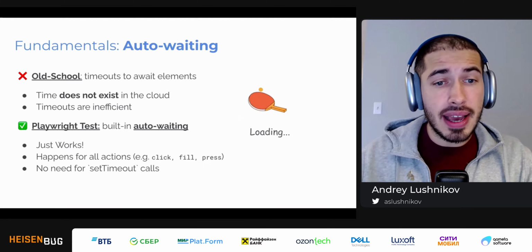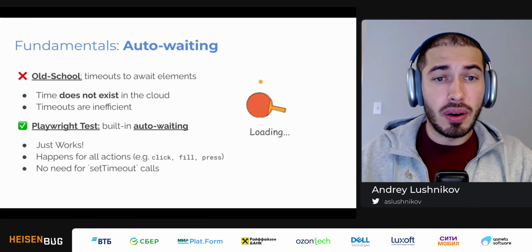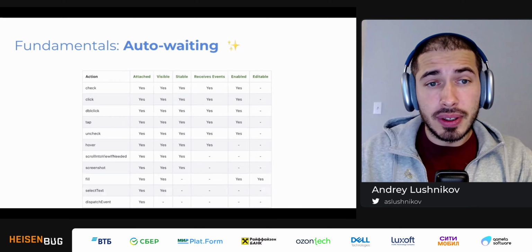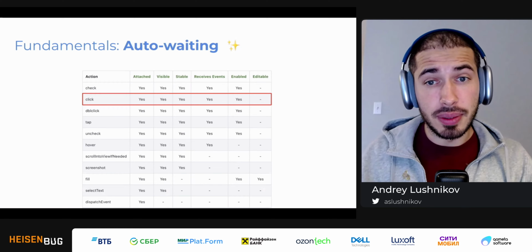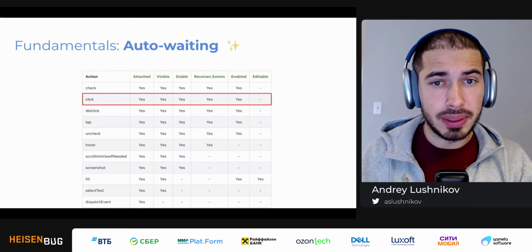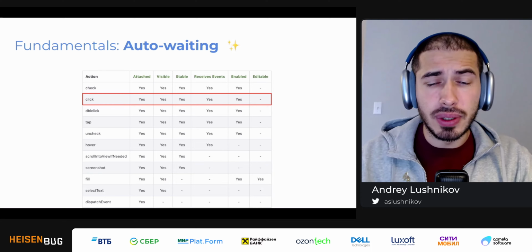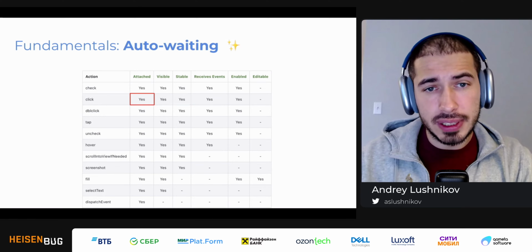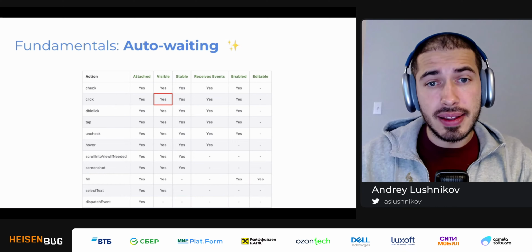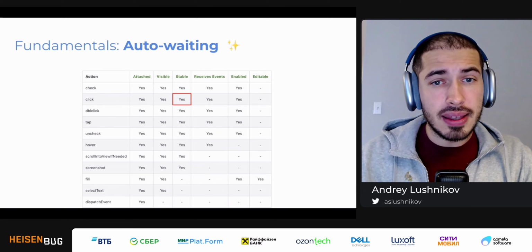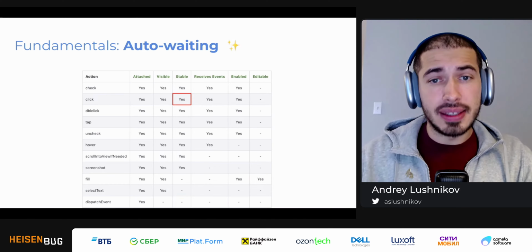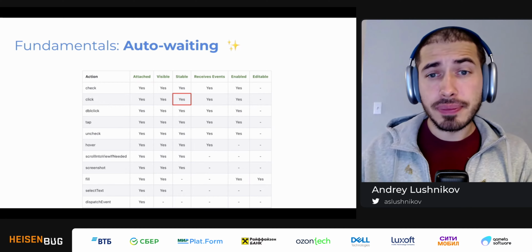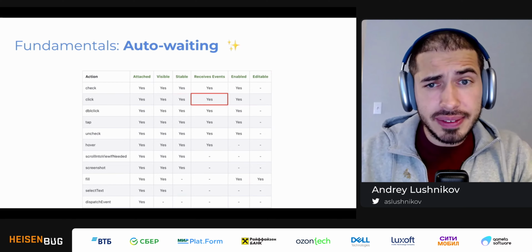So every time you do any action or interaction with a page, all the elements are auto-waited. Let me give you an example. For example, we are doing a click on the page, like we did in our example spec. Every time we do a click, Playwright will make sure that the element is, well, first attached to the DOM, then that it is visible, then that the element is stable, and this means that it's not shaken, there is no CSS or JavaScript animation running, and that it also receives events.